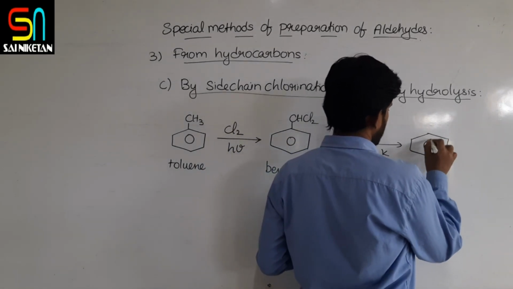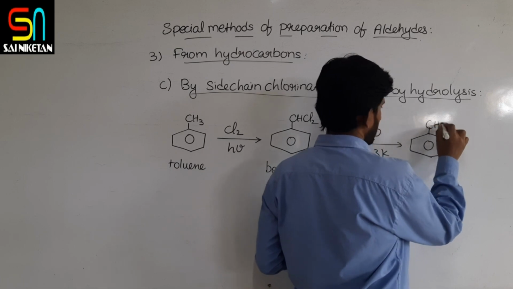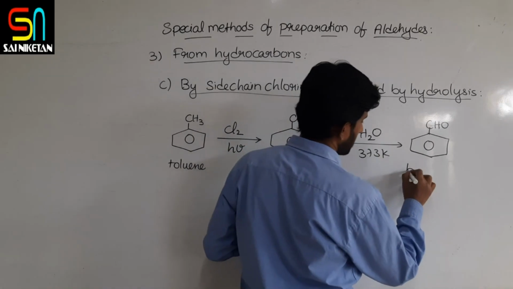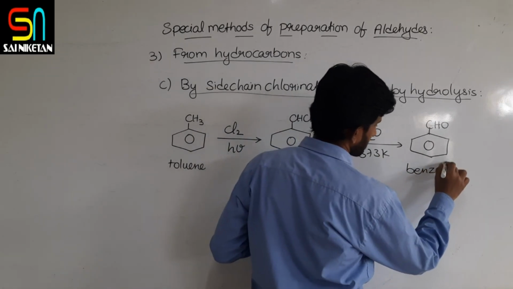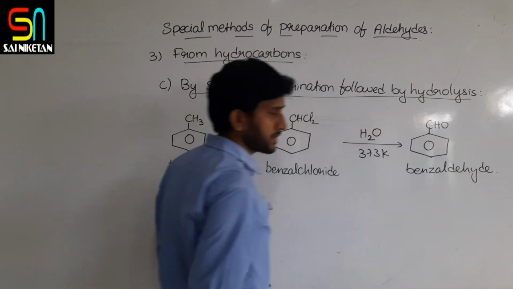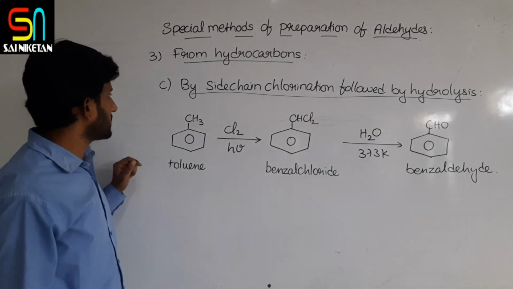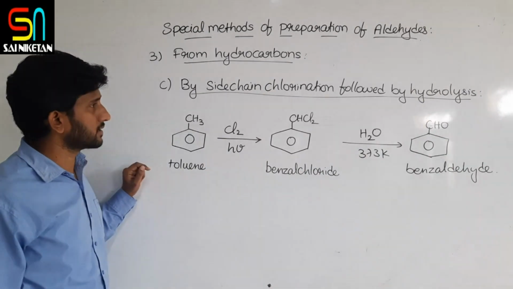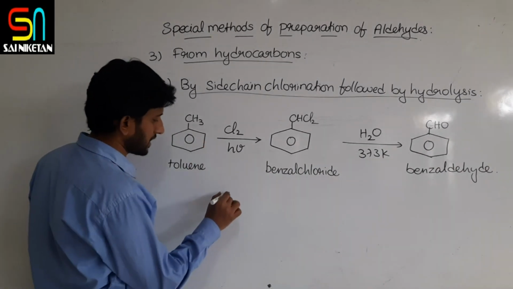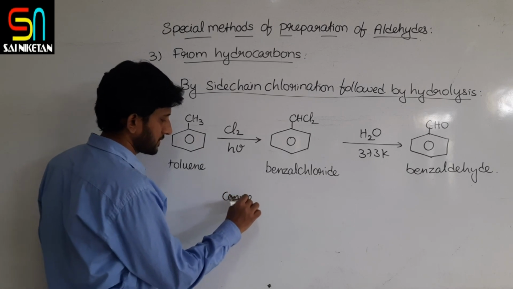So benzaldehyde is obtained from toluene. This reaction is side chain chlorination followed by hydrolysis, and this is the most commercially used method.